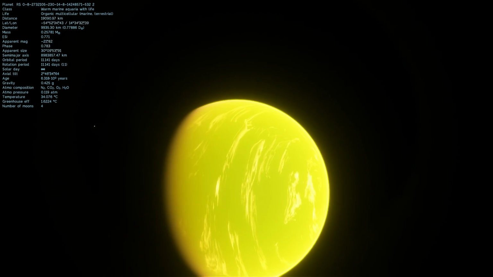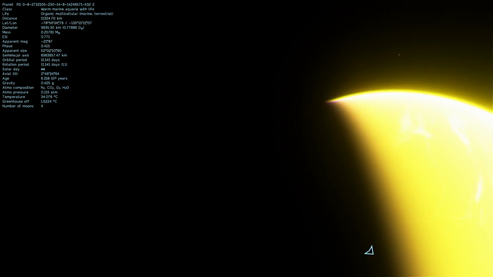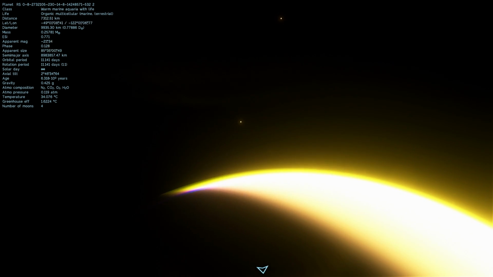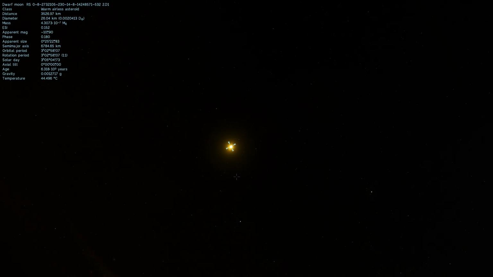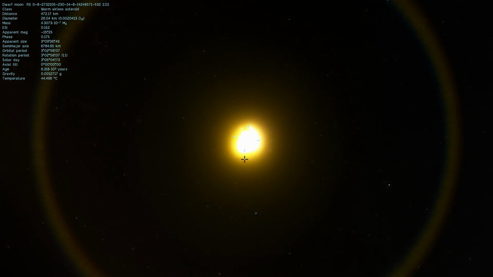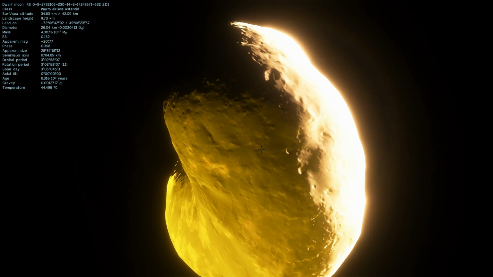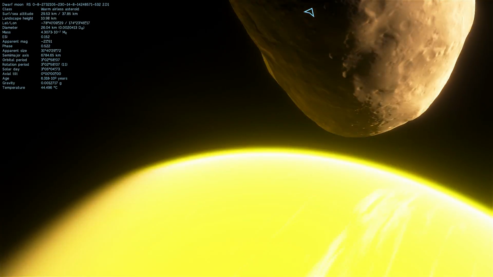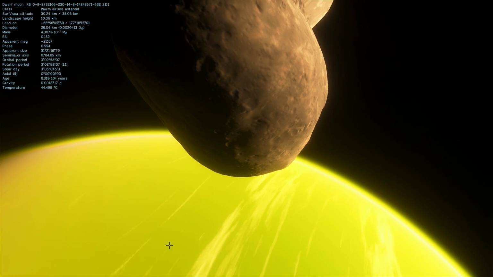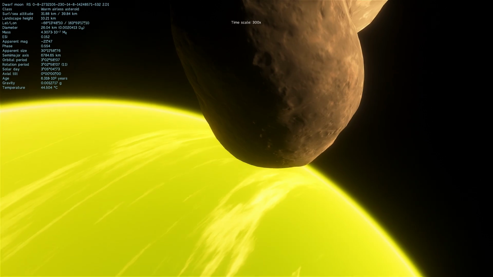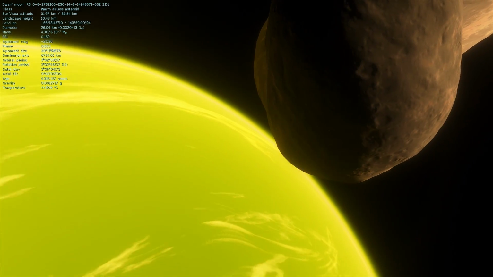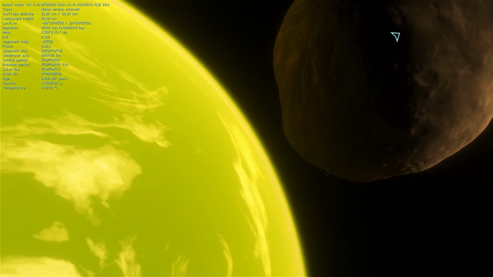And it does have these tiny moons orbiting around it. Let's take a look at this one. This one seems to be the closest to this object. So we can actually see what it all looks like from the surface of this rock, and just kind of look at the planet as this object orbits around it. As you can see, it's actually tidally locked to the planet. So this is pretty awesome.